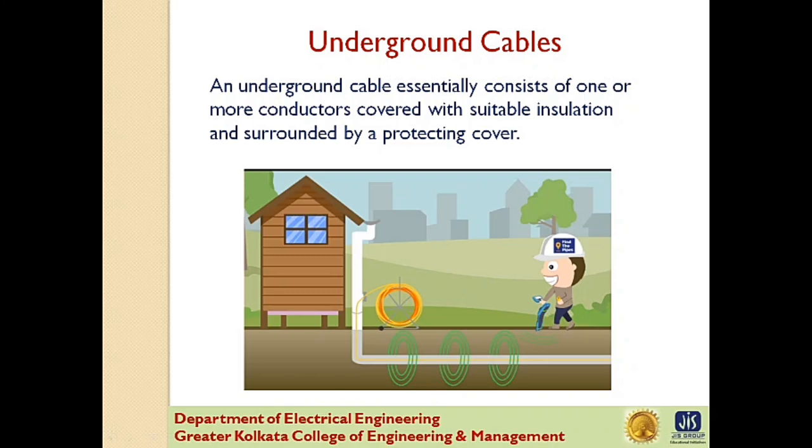Now, electric power can be transmitted or distributed either by overhead system or by underground cables. The underground cables have several advantages over overhead line, such as less liable to damage through storms or lightning, low maintenance cost, less chances of faults, smaller voltage drop, and better appearance. However, their major drawback is that they have greater installation cost and introduce insulation problems at high voltages compared with the equivalent overhead system.